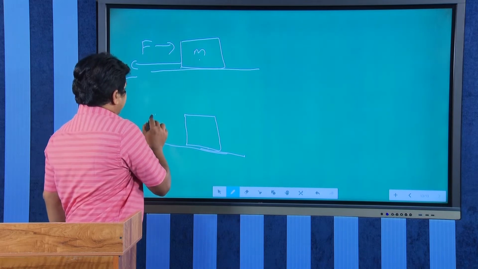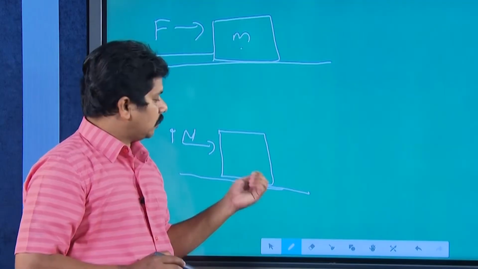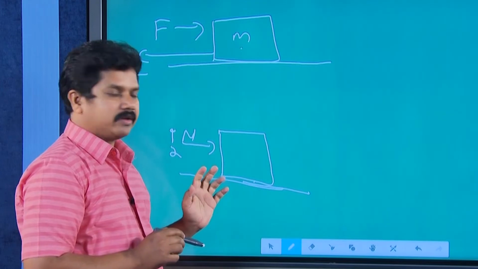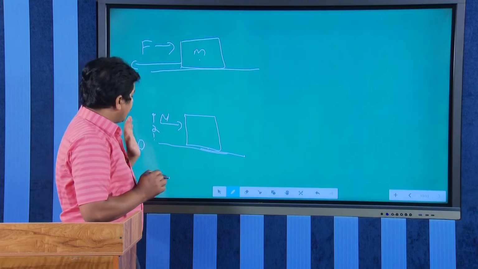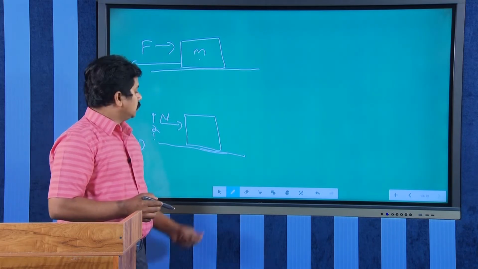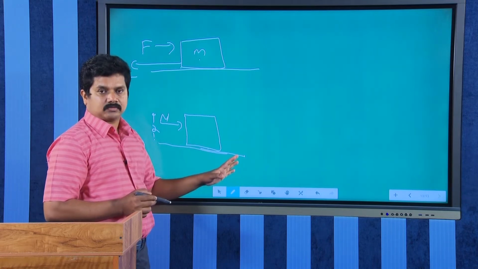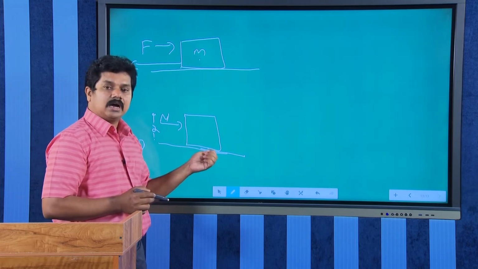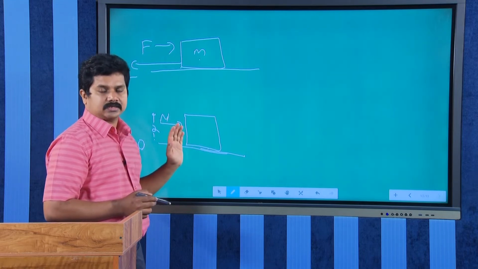If you slowly apply force, start with 1 Newton. The block will not move. Again increase to 2 Newton, the block again will not move. Like this, let us say 10 Newton. When we apply 10 Newton force, suddenly the block starts moving. So up to 10 Newton, the block will not slide. Why? Because the surface applies a force in the opposite direction.